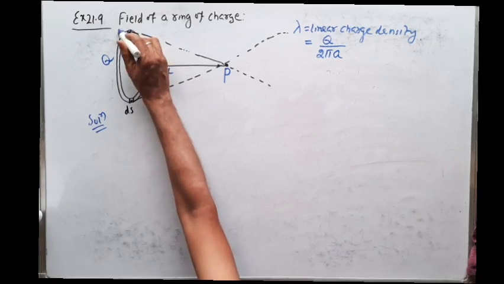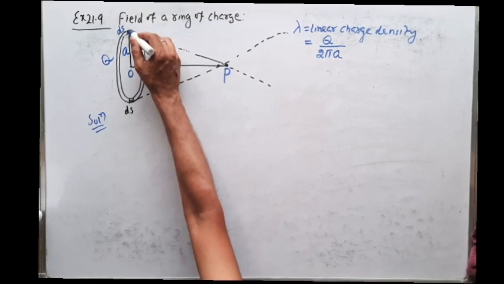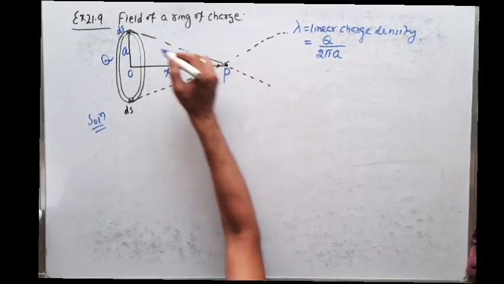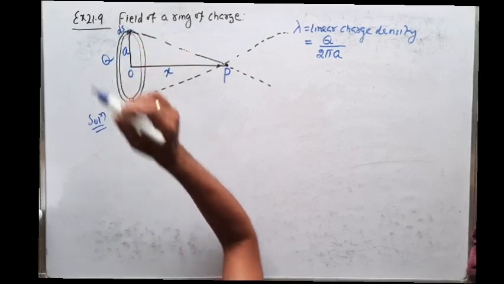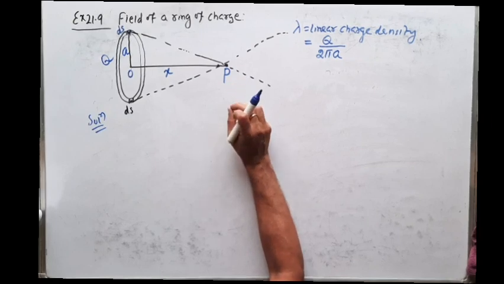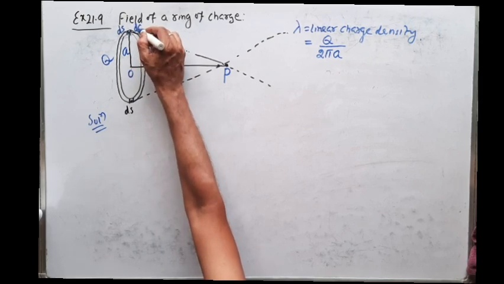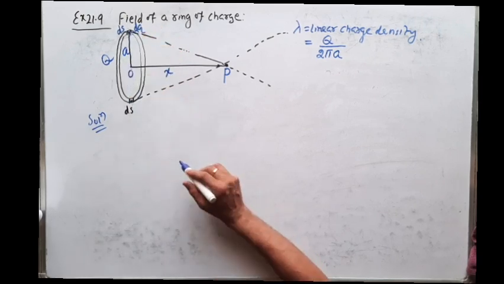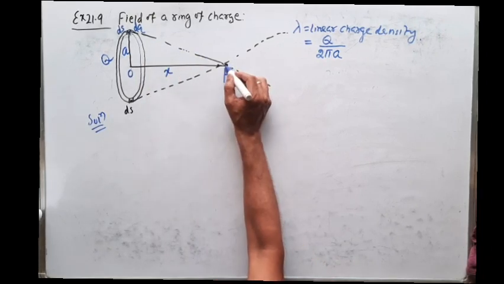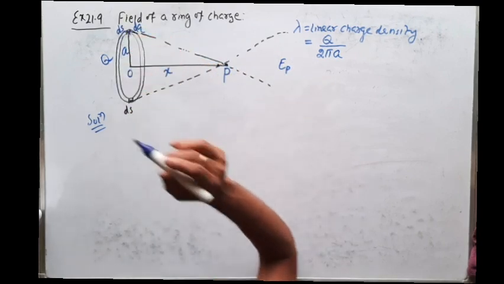And this small element, let's say the distance is ds. I want to find the electric field intensity at point P due to this small element having length ds. Why? Because we have derived the electric field for a point charge. So here I will take a very small element whose length is ds, and the charge on this element is, say, dq. This dq is treated as a point charge, and we find the electric field intensity at point P due to this dq charge.